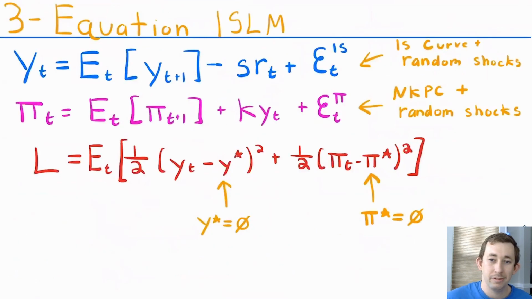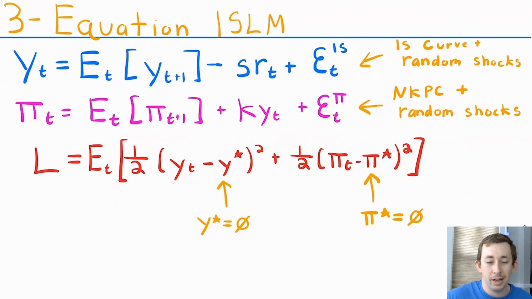Once again, we're going to plug this loss function into our 3-equation IS-LM model. Again, it's the expected version of the loss function rather than just the loss function without expectations. We've still got those IS and those LM curves with those random white noise shocks. We've still got our targets of y star and pi star equal to 0.